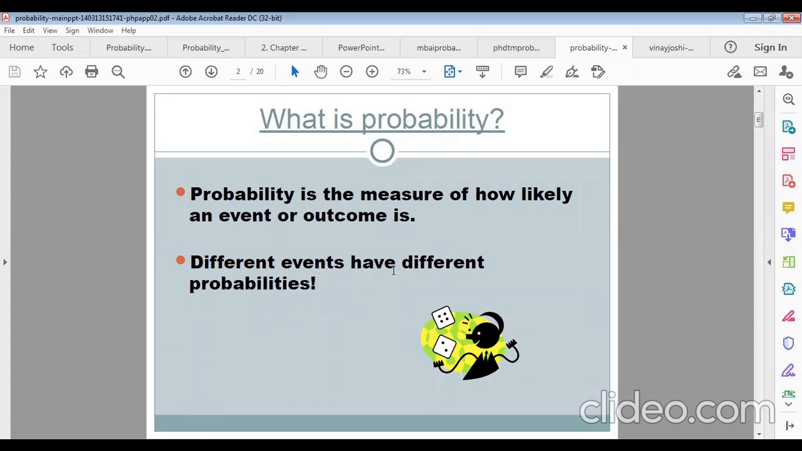Different events have different probabilities. In a cricket match between Bangladesh and New Zealand, we have to make a toss to decide the winner of the bat. If the toss happens with the umpire, there will be head or tail, so two outcomes. Both teams will not win, but one team will win. This is actually the probability of winning the toss.